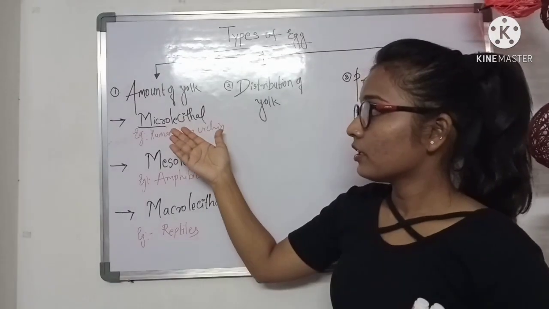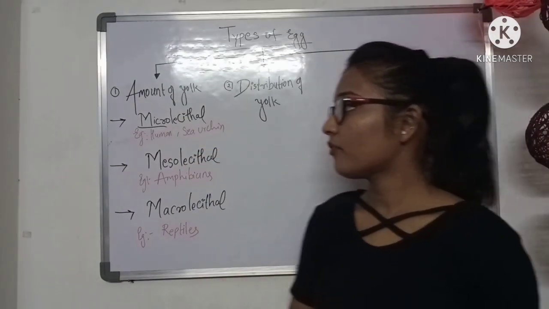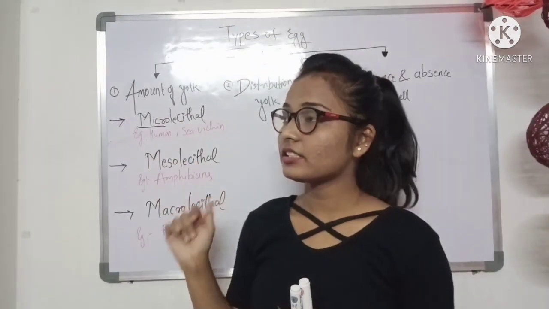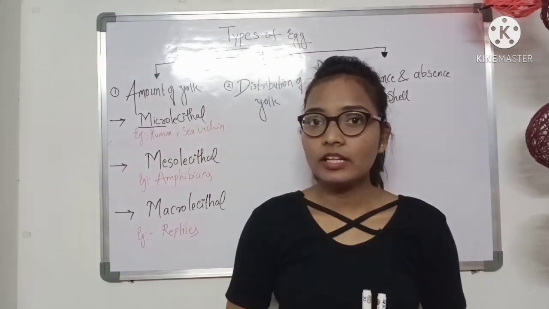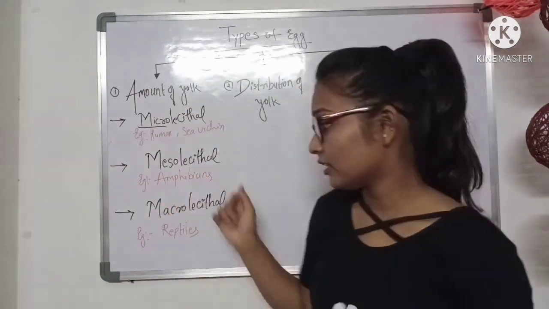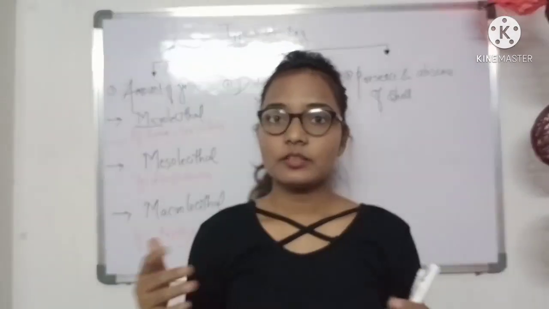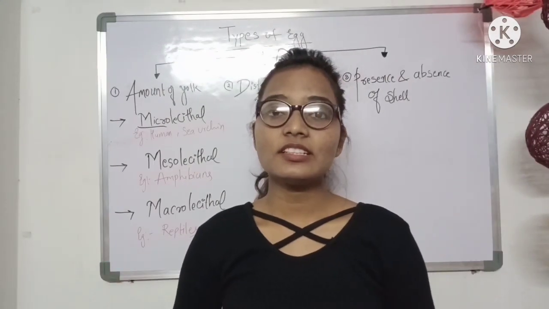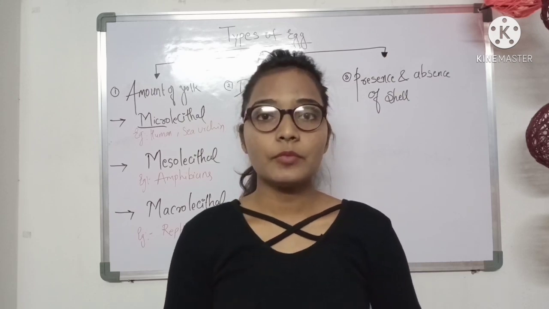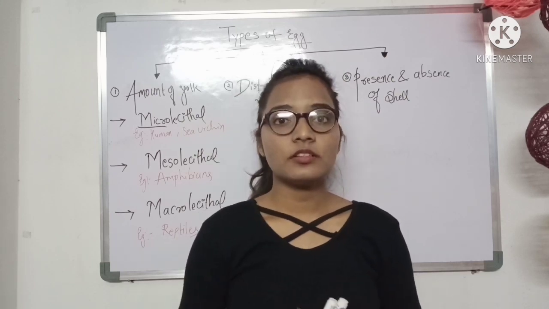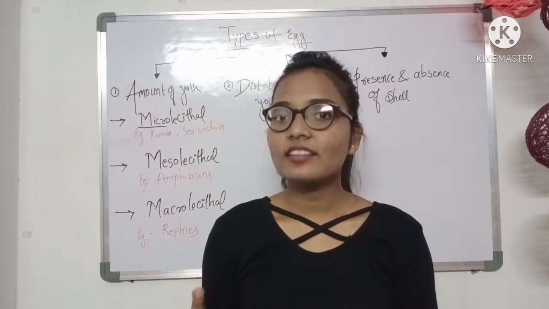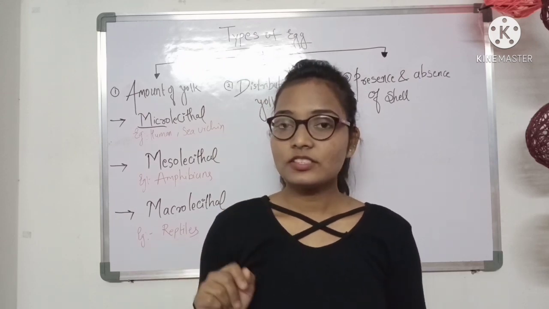So this microlecithal type of egg is seen in human females and sea urchin. So why in human female is the amount of yolk very less, and in others it is more or moderate? The reason is that in humans, the nutrition for the developing embryo comes from the placenta of the mother.